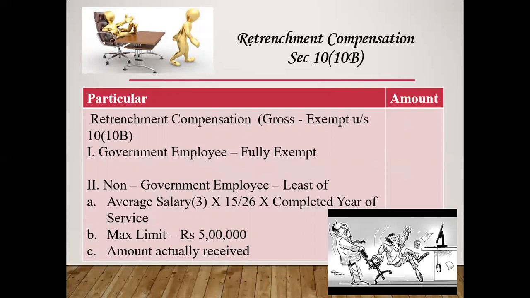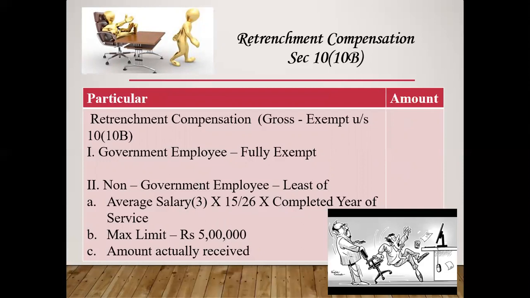But if you are a non-government employee, the least of the following. Number 1, average salary multiplied by 15 divided by 26 multiplied by completed years of service. One important thing, the average salary of 3 years should be considered. Next, maximum limit 5 lakh rupees. Last, actually received.